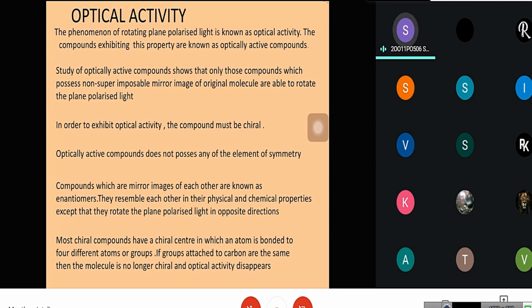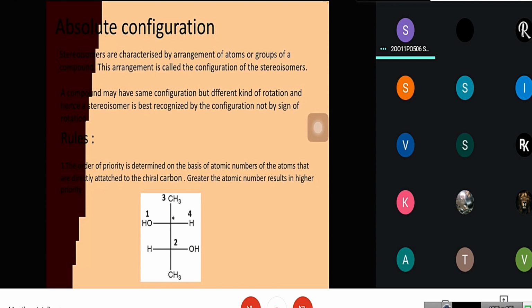Compounds which are mirror images of each other are known as enantiomers. They resemble each other in their physical and chemical properties, except that they rotate the plane polarized light in opposite directions. Most chiral compounds have a chiral center in which an atom is bonded to 4 different atoms or groups. If the groups attached to a carbon are the same, then the molecule is no longer chiral and optical activity disappears. Absolute configuration.